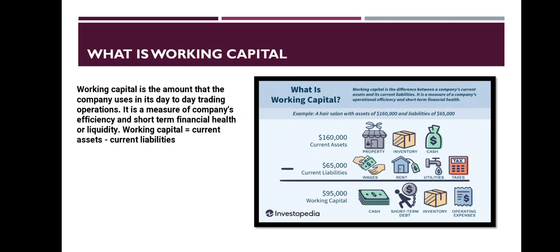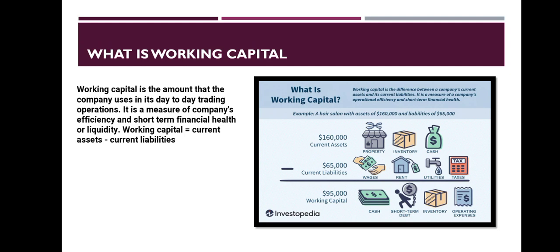Here is the example of a hair salon. Their asset is 1,60,000 and their liability is 65,000. The formula of working capital is the deduction of current liability from current asset.